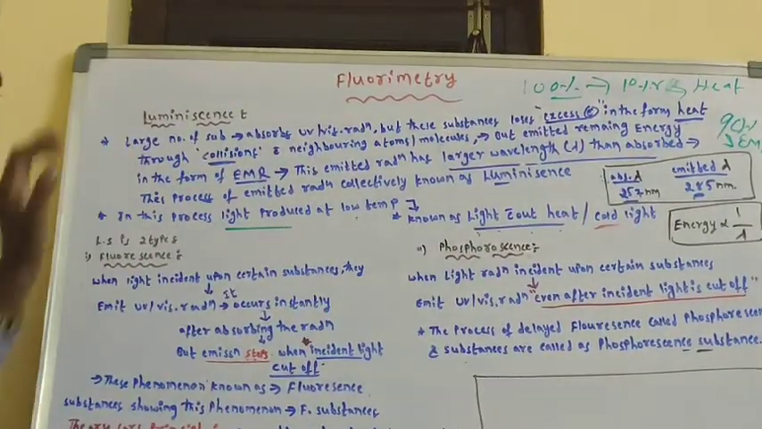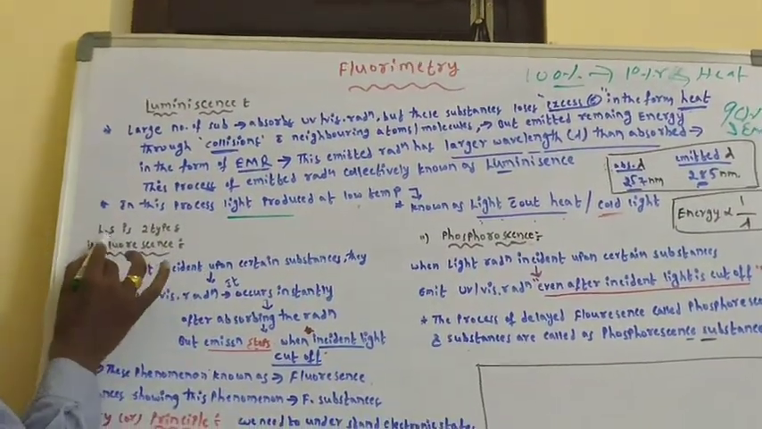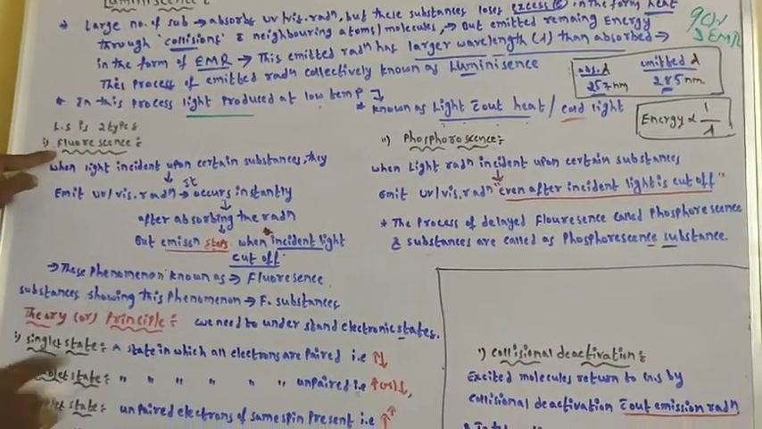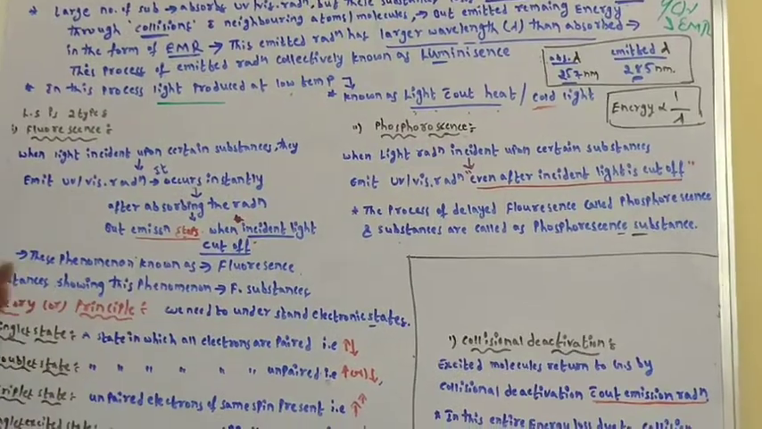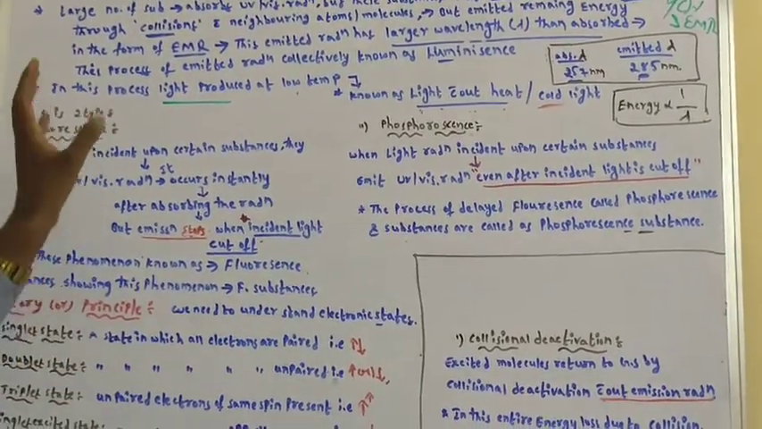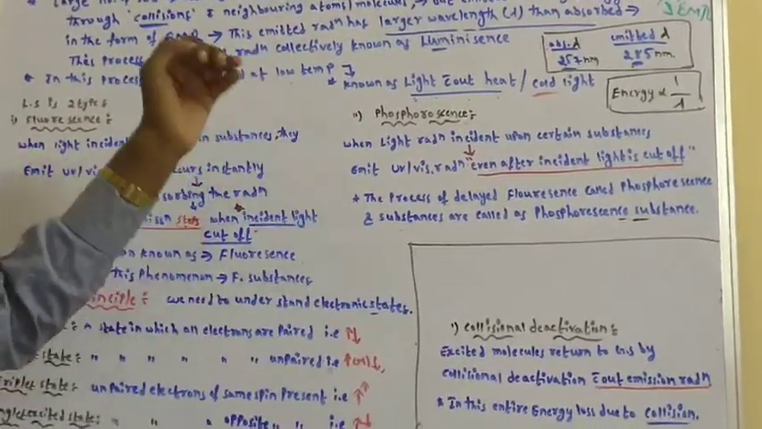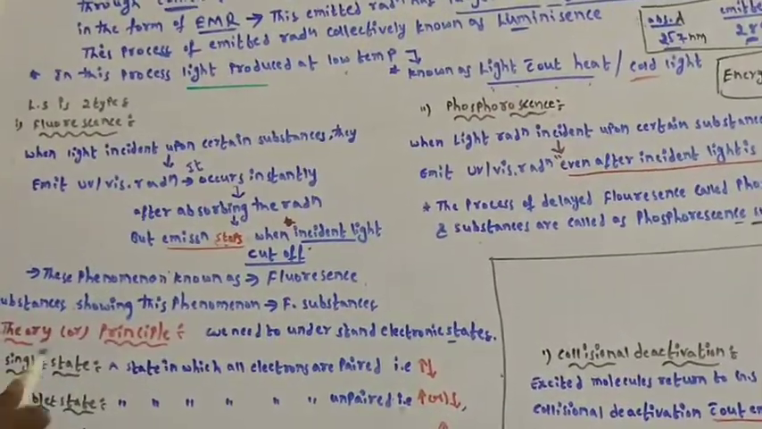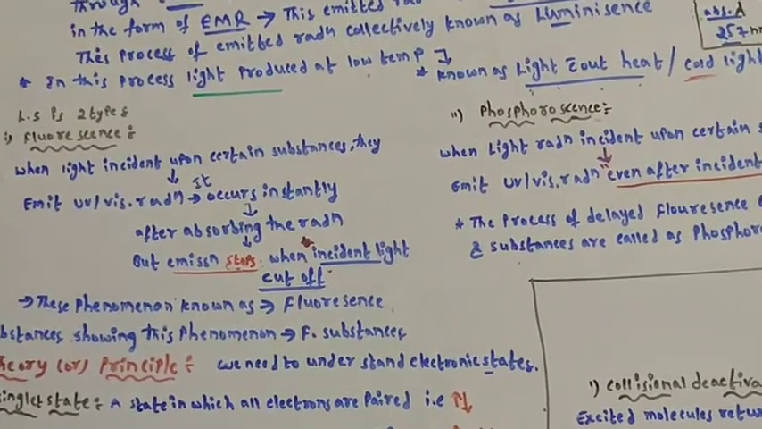This is luminescence. Luminescence is of two types. One is fluorescence, the other one is phosphorescence. You need to remember that in both these processes, the emitted radiation has larger wavelength than the absorbed radiation. You keep in mind. Then what is meant by fluorescence?